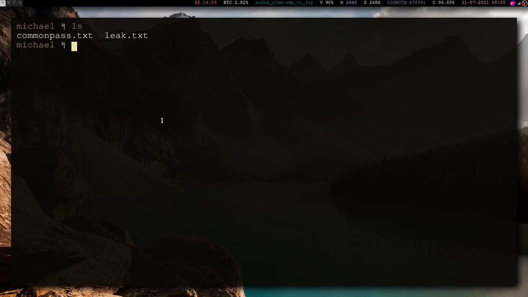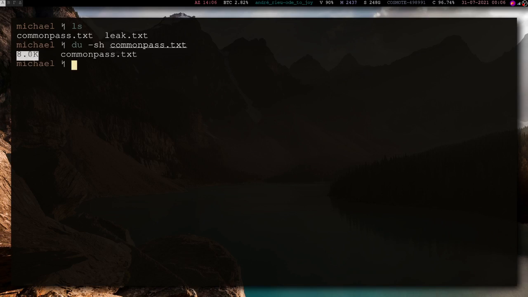You can use the du program, du -sh, which stands for disk usage, summarize, human readable, I think. And you give it the file, and there we go. It's 8 kilobytes. I think it is, since it says so. And now we have the information about the file, the size.